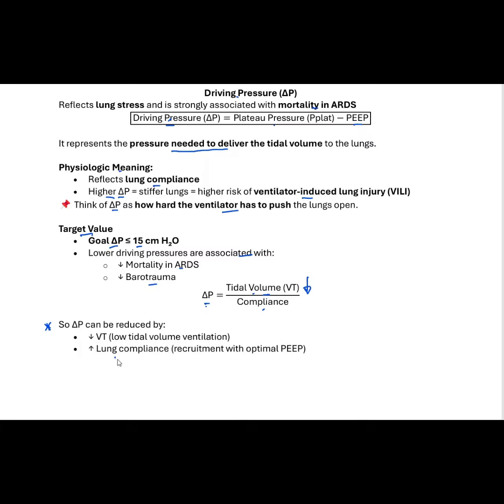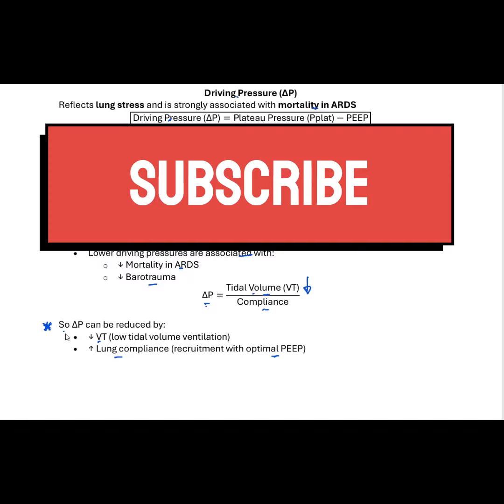And then the other way is to try to improve the lung compliance. One of the ways that you can improve the lung compliance is recruitment with optimal PEEP. So you can go up on the PEEP to try to recruit the lungs and to try to improve the lung compliance. So that could be one way. So either coming down on your tidal volume or going up on your PEEP could help to decrease your driving pressure.